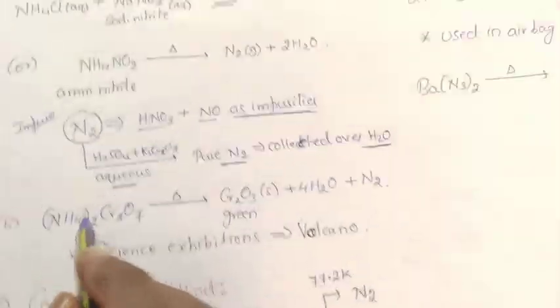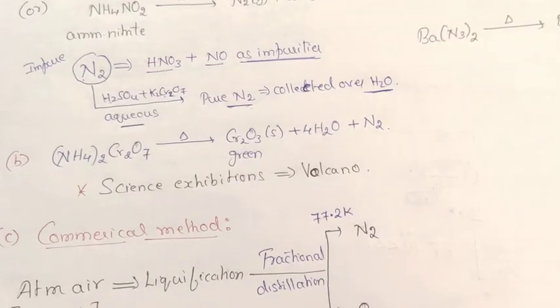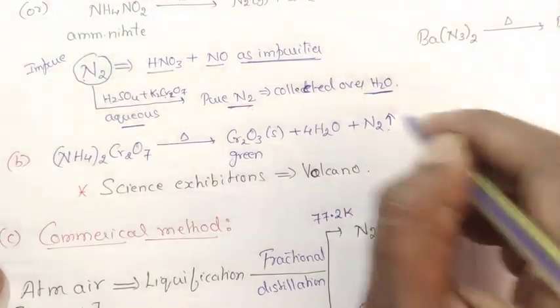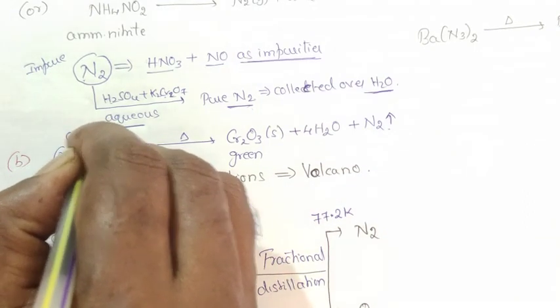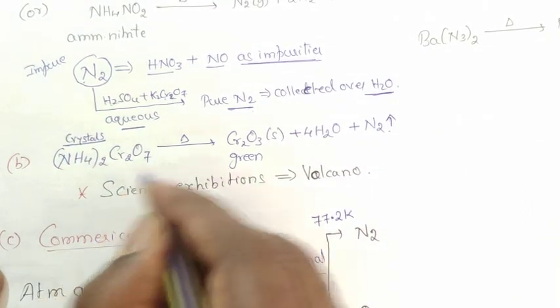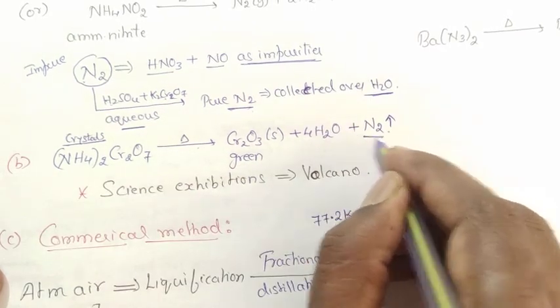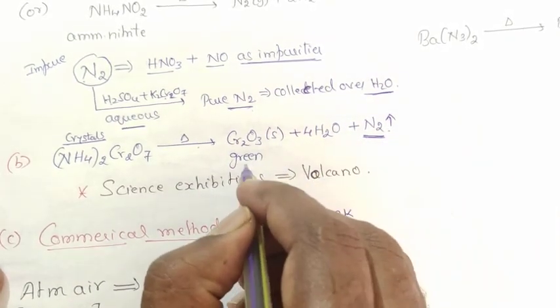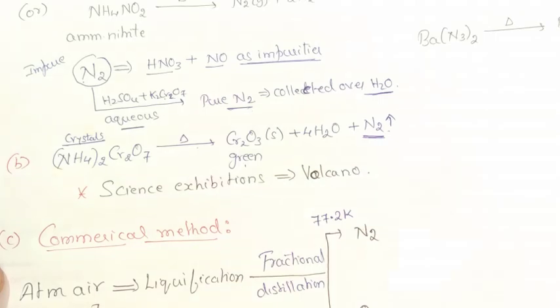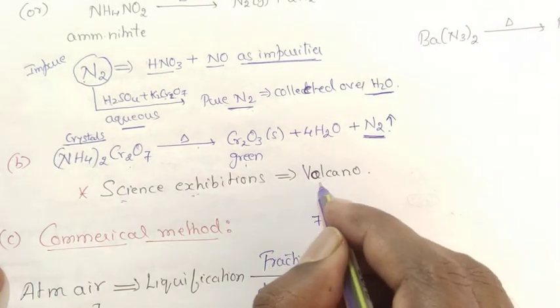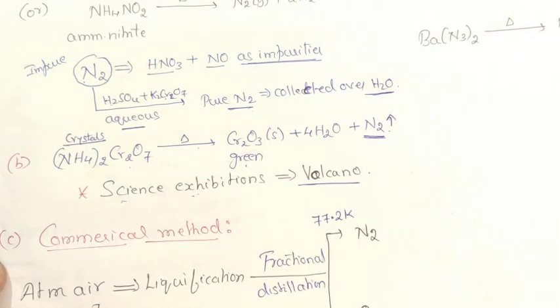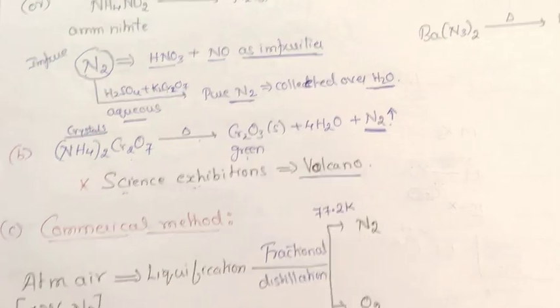There is one more method for the preparation of nitrogen. In this case, when crystals of ammonium dichromate are subjected to strong heating, nitrogen gas is evolved with the formation of a green compound. This is a simple experiment used in science exhibitions to demonstrate how volcanoes get created.